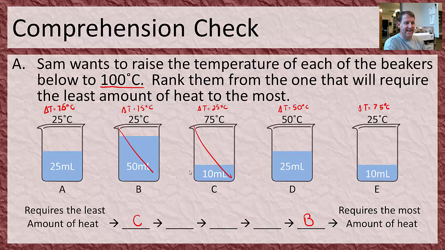So now where do A and the rest of them go? If I look here, same amount of water, but A is a bigger temperature change. So A is going to require more than D. So I know that D is going to go here, and A is going to go here. The only question we have now is where does E go? Does it go in between them, or before or after them? Let's look.